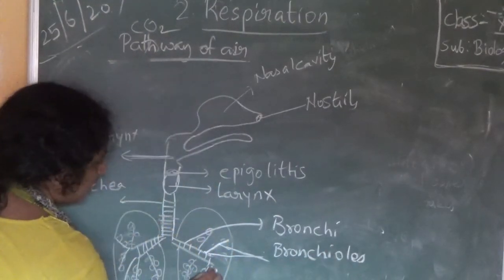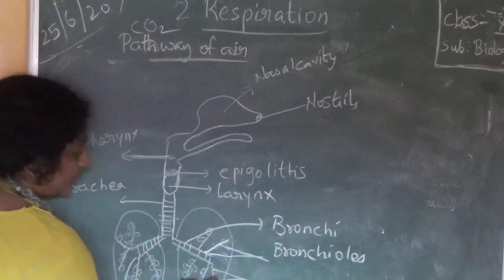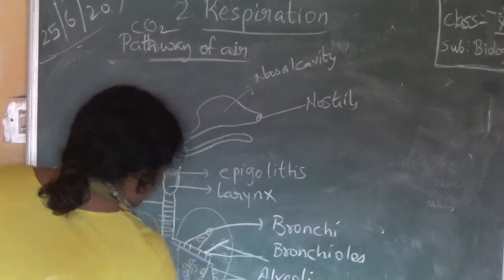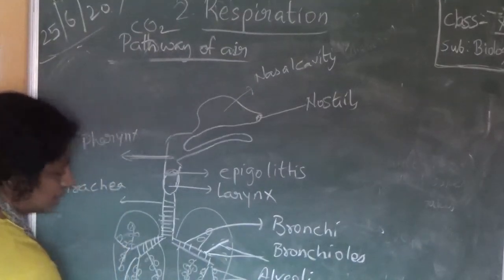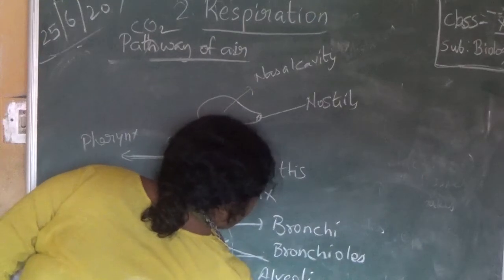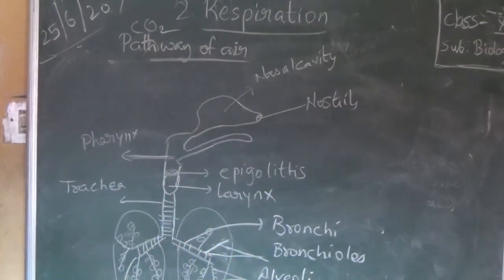On bronchioles, you have small bubbles like small grape-like structures which are called alveoli. And here one more structure is there. This is the diaphragm, and these are our lungs. Okay, so this is the structure.